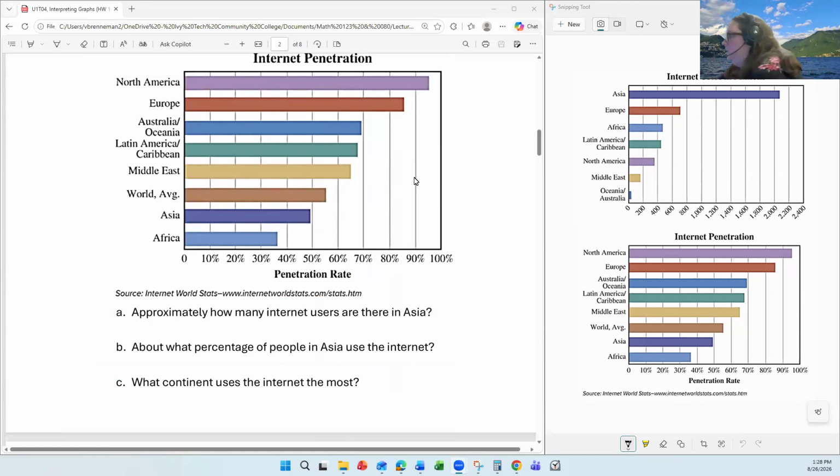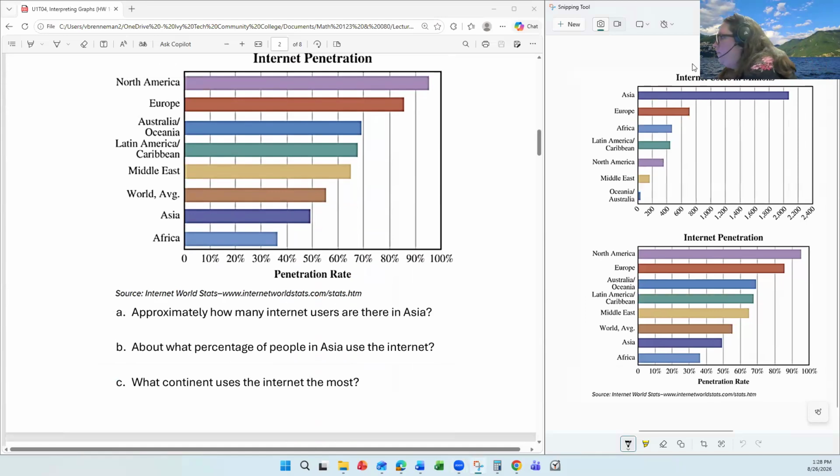So I'm going to look on my internet users graph. And I'm looking at Asia. And so I look where that bar ends. And I want to look at the numbers before and after that. So it's between 2000 and 2200. It's a little under halfway between, but I can roughly say about 2100.